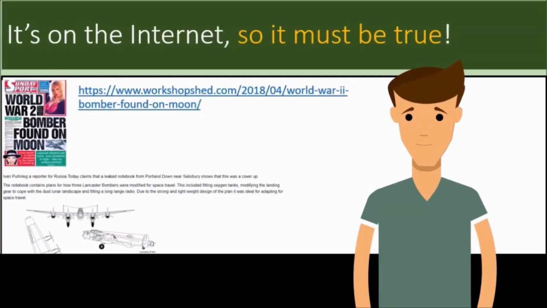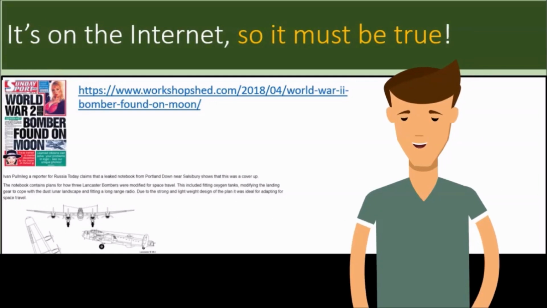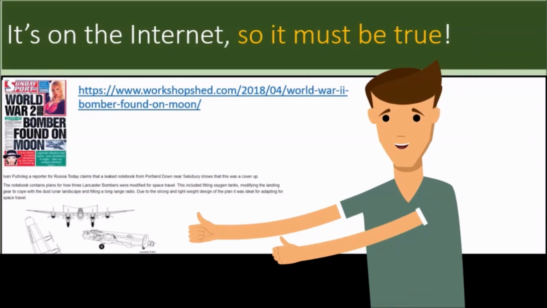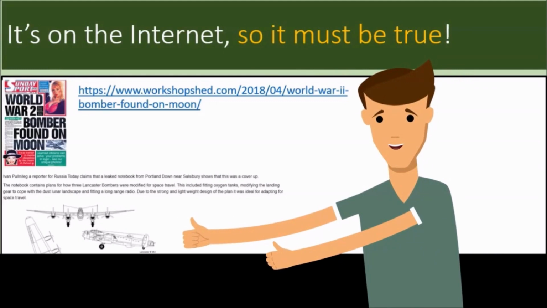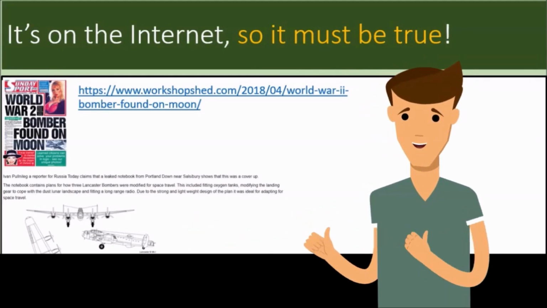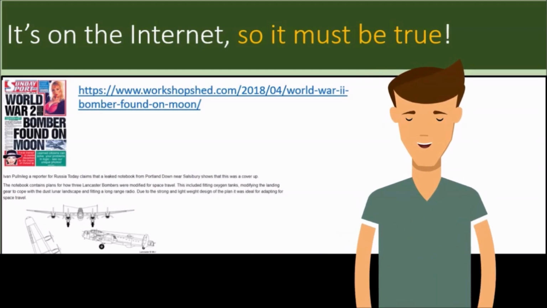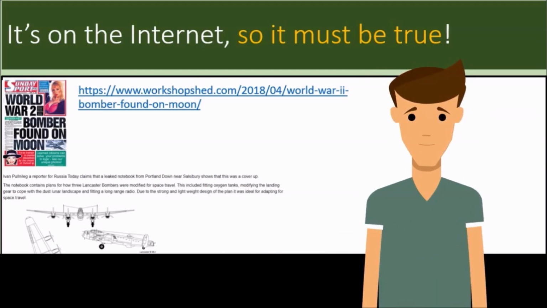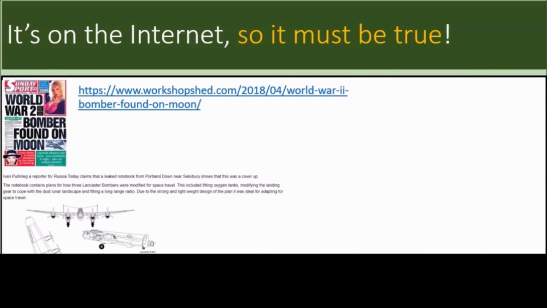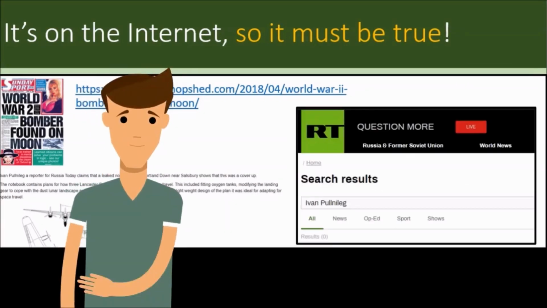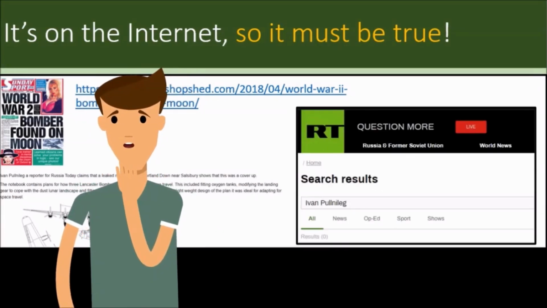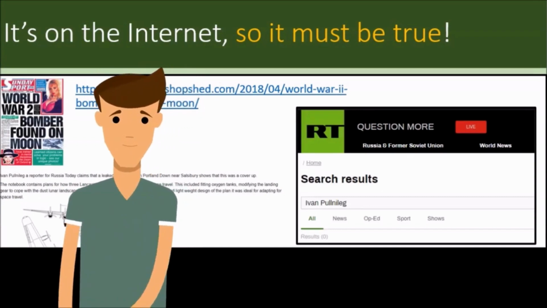How do you know that the information you discover during your research is good or quality information? The above article defends a 1988 Sunday Sports scoop by providing diagrammatic evidence of British World War II bombers that have been adapted for spaceflight. It's on the internet, so it must be true. However, searching Russia Today for information on the author produces nothing.